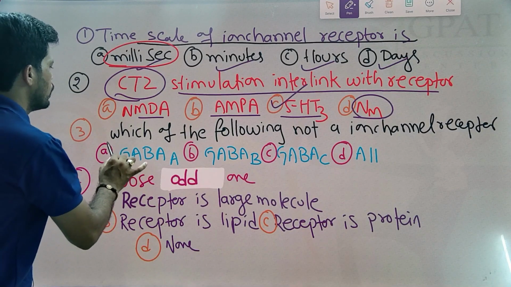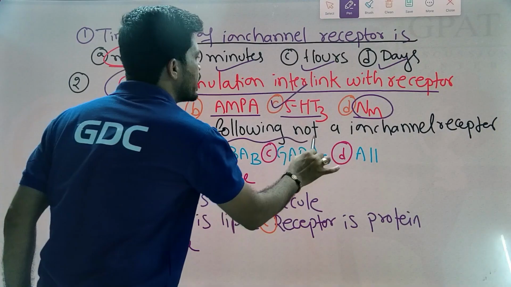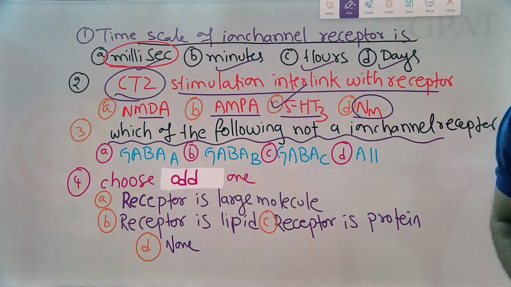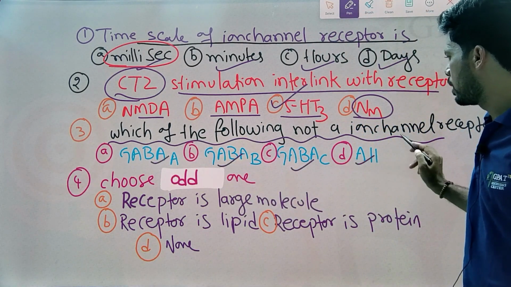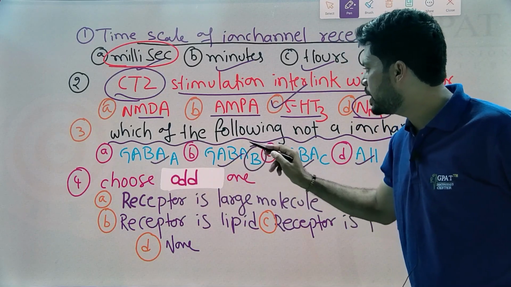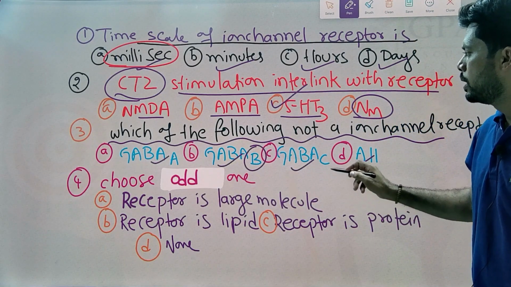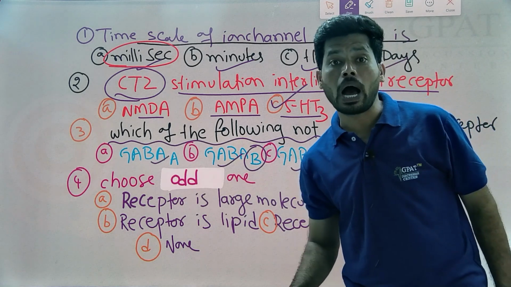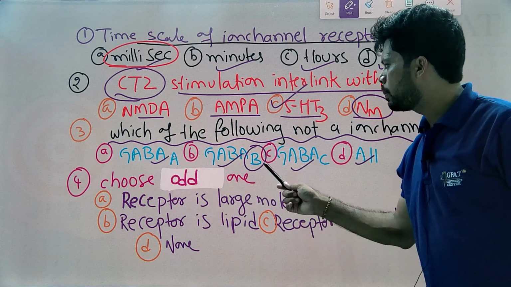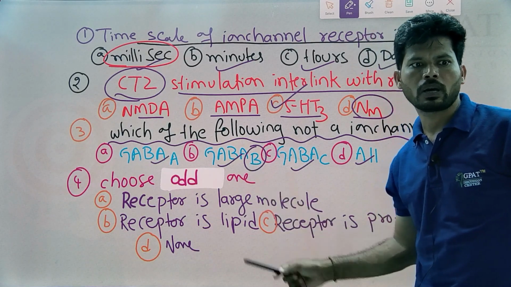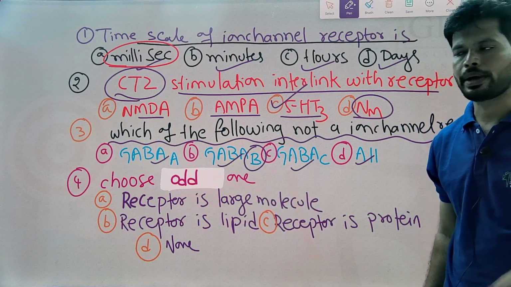Next question: which of the following is not an ion channel receptor? The options are GABA A, GABA B, GABA C, all. As I mentioned clearly, GABA B belongs to the G protein coupled receptors, and GABA A and GABA C belong to the ion channel receptors. So the answer is GABA B. It is a G protein coupled receptor, while GABA A and C types are ion channel receptors.